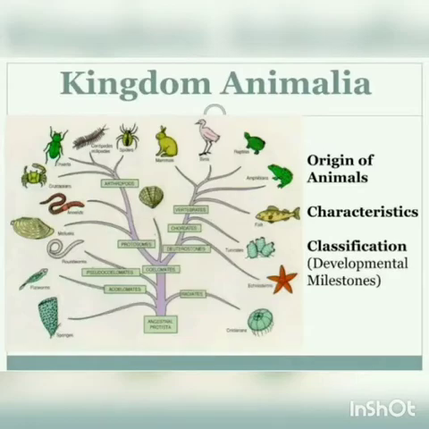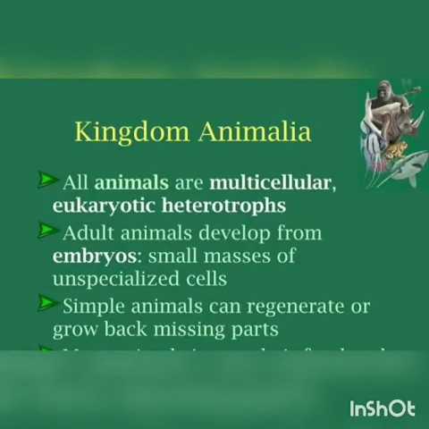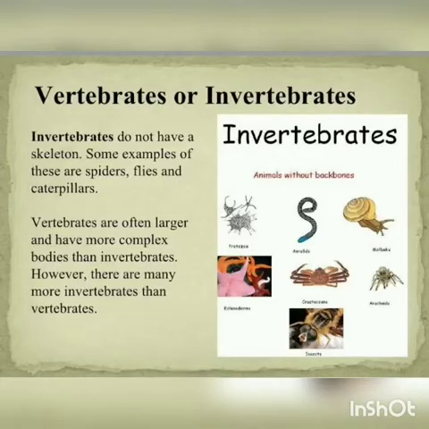They include about 35 phyla, of which 11 are considered major phyla. Almost 99% of animals are invertebrates, that means animals without the backbone. The remaining represents the vertebrates, that is, the animals with backbone.